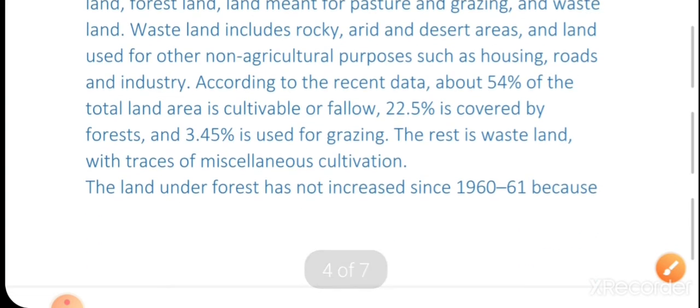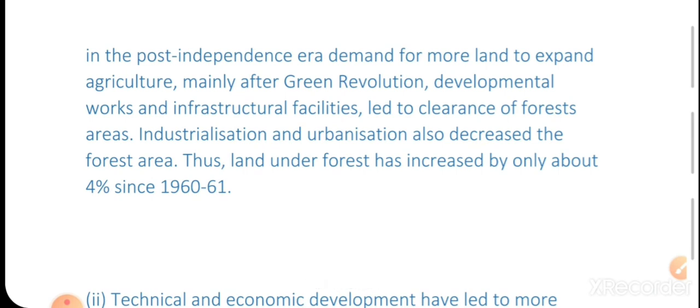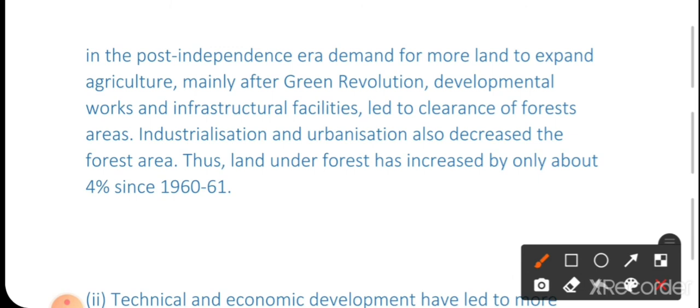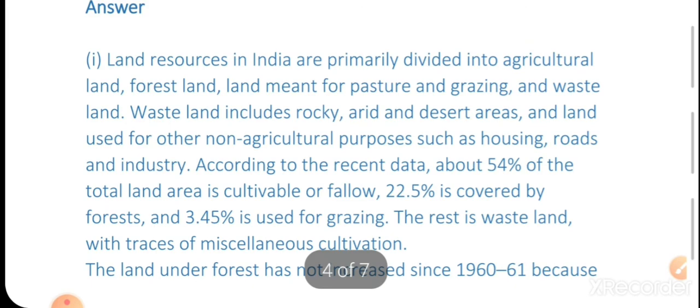The land under forest has not increased since 1961 because in the post-independence era, demand for land to expand agriculture, mainly after the green revolution, developmental works and infrastructure facilities led to clearance of forest areas. Industrialization and urbanization also decreased the forest area. Thus, land under forest has increased by only about 4% from 1960 to 1961. This is the answer. You can take a screenshot and write it in your notes easily.